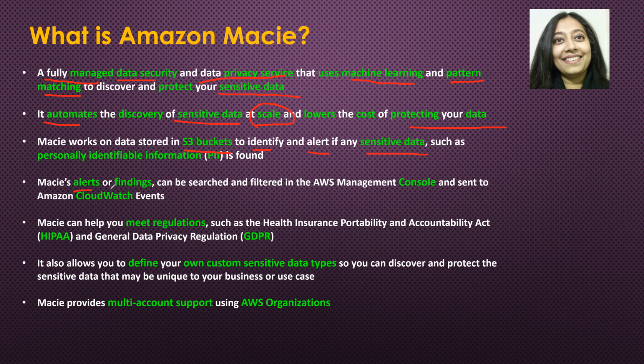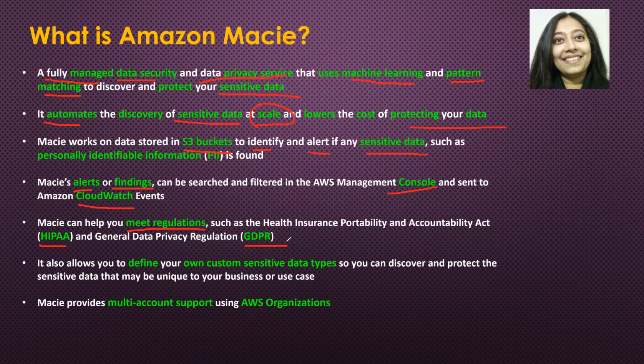Macie's alerts and findings can be searched and filtered leveraging the management console or CloudWatch events as well. Macie helps you to meet regulations such as HIPAA or GDPR, or if your organization has its own internal regulations. For example, if your company says that we do not share employee ID with anyone, or we do not share employees' date of birth with outsiders.